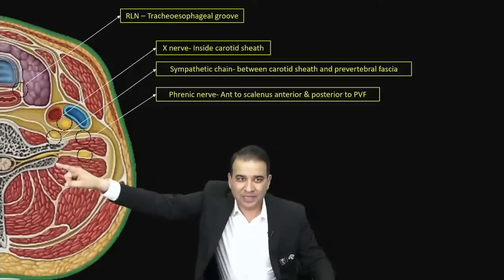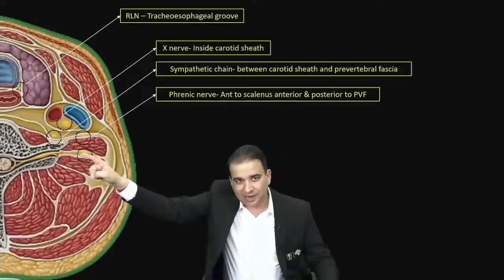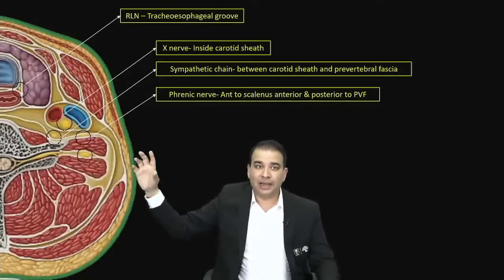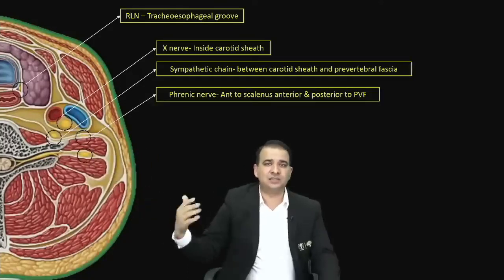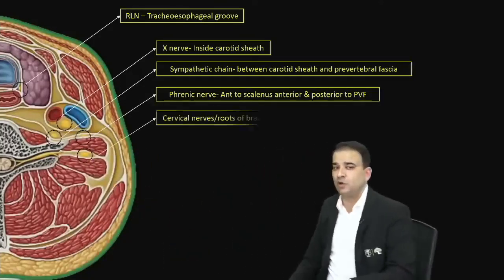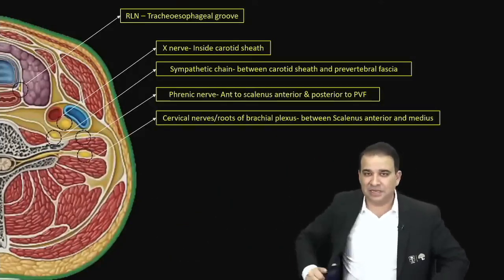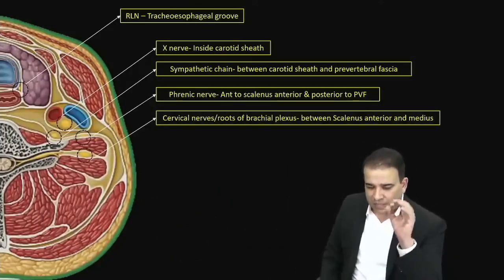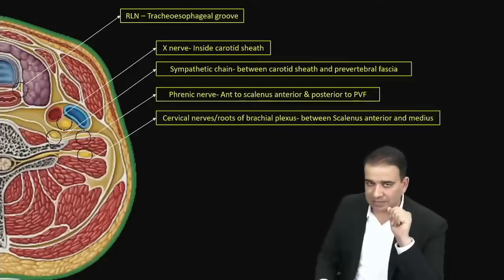And look at these nerves, guys. When you see the nerves coming out from the spinal cord, they are passing between the scalenus anterior and medius and coming out. And that is the brachial plexus. Whatever cervical nerves come out from there, C5, C6, C7, they contribute to the formation of the brachial plexus, running between the scalenus anterior and scalenus medius here. So that's the first job here, to identify the nerves, and that's where these major nerves are present.